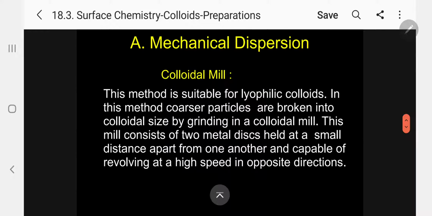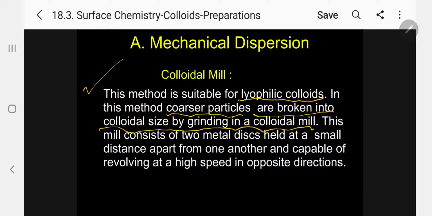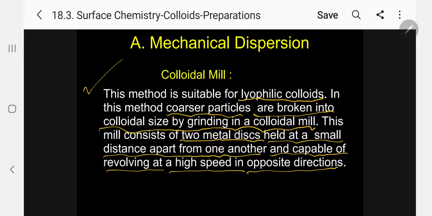Let me explain now. This method is suitable for lyophilic colloids. In this method, coarse particles are broken into colloidal size by grinding in a colloidal mill. This mill consists of 2 metal discs held at a very small distance apart from one another and capable of revolving at a high speed in opposite directions.